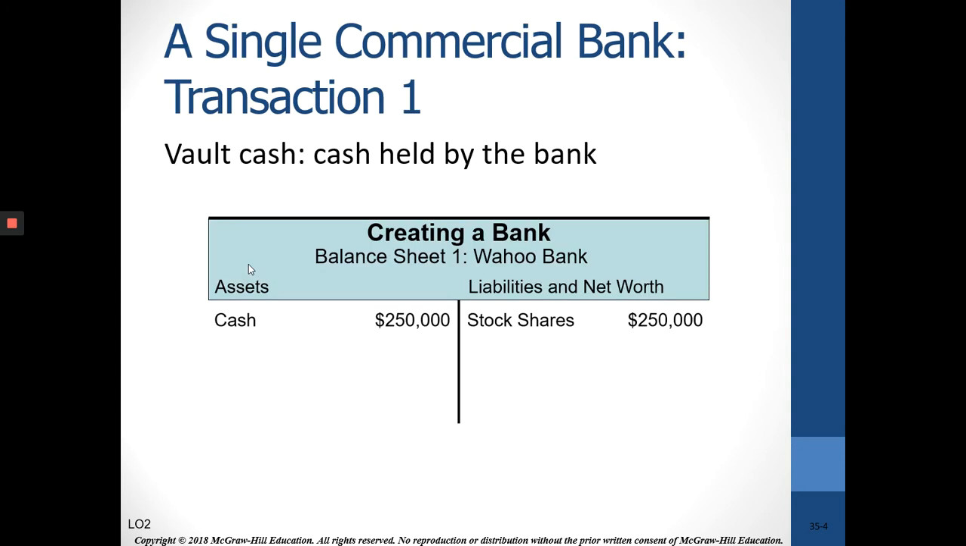So let's look at a simple transaction and say that in Wahoo, a bank is getting started and a group of investors gets together, because banks are privately owned, all of them are. They got together some money to invest, and so now there is a net worth of $250,000 and cash of $250,000 to get started with this bank. And the first thing they need to do, of course, is get a charter with the state, and then they can start accepting deposits.